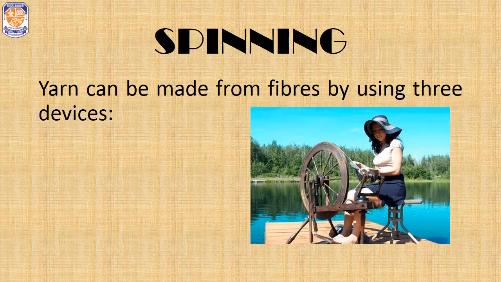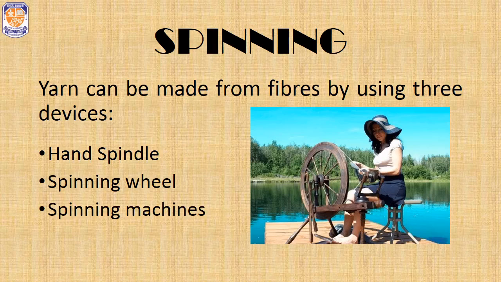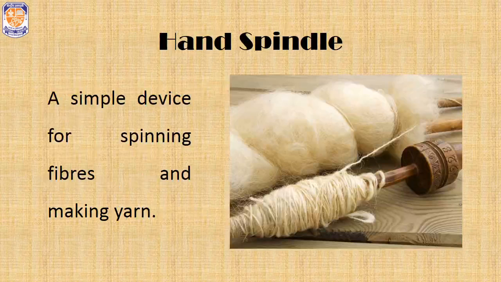Yarn can be made from fibers by using three devices. Either a hand spindle can be used, or a spinning wheel, or a spinning machine. Traditionally, spinning was done by using a hand spindle. This is a simple device which is used for spinning fibers and making yarn. It is also known as takli.